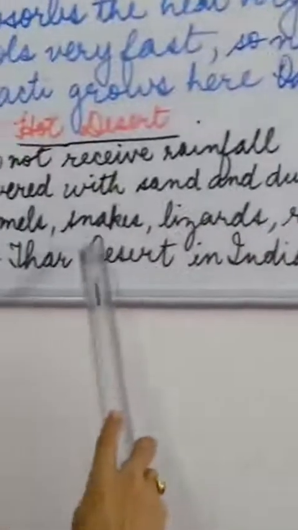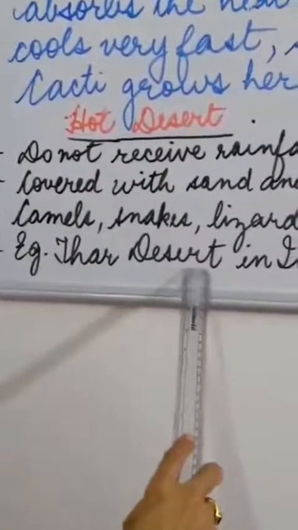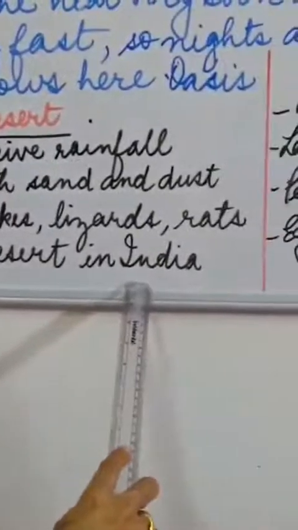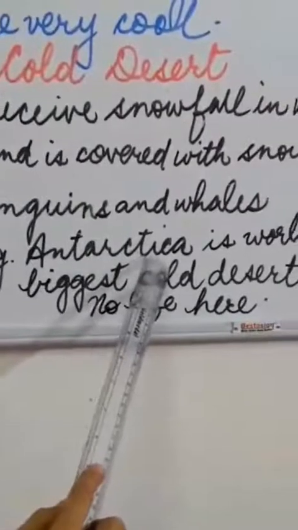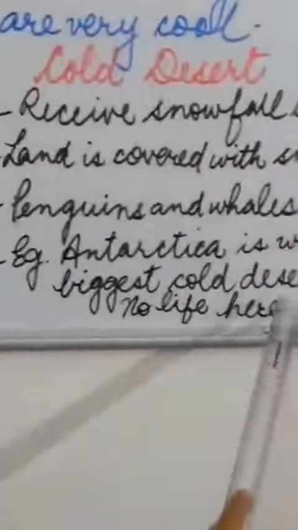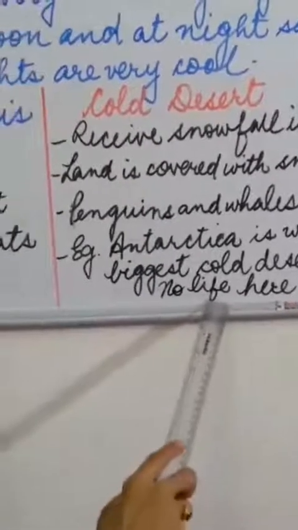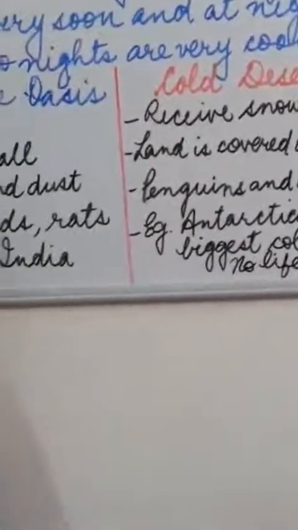And the example of hot desert is the Thar desert, which is in our India. Okay. And the example of cold desert is Antarctica. That is the world's biggest cold desert. And here, no human being lives, children. No life is here. No human beings live in the cold desert.